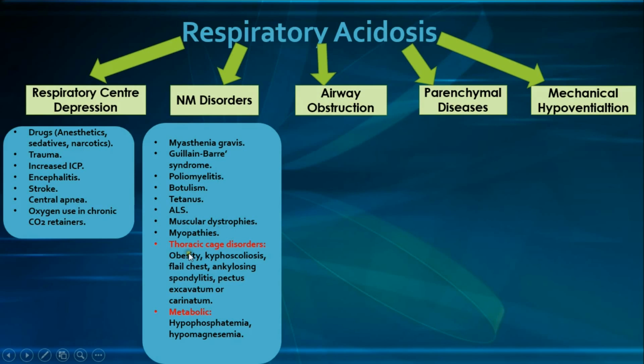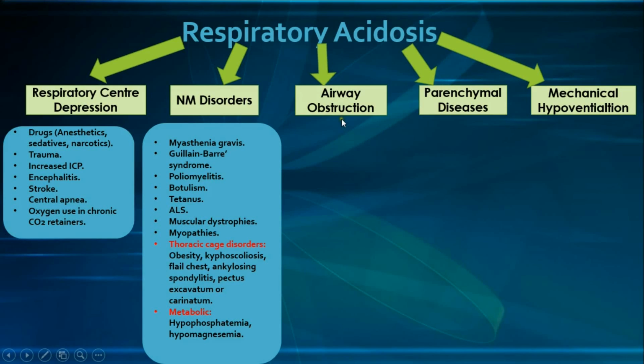And then moving to the thoracic cage disorders, and I have marked it in red just because many examples fall under this category, such as obesity, kyphoscoliosis, flail chest, ankylosing spondylitis, pectus excavatum, or pectus carinatum. So in a nutshell, all of those will cause limitation of the chest movement. And then we have the metabolic causes such as hypophosphatemia and hypomagnesemia, both of which may induce inspiratory muscle myopathy.